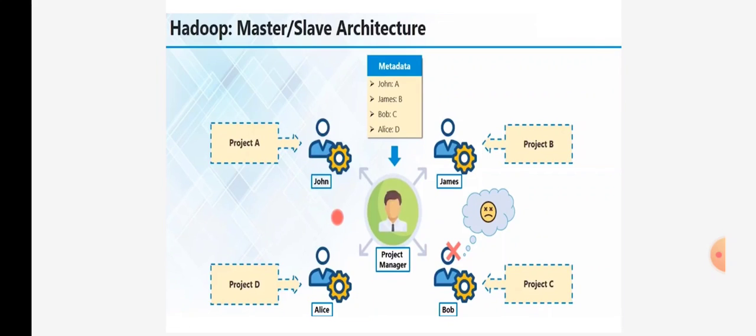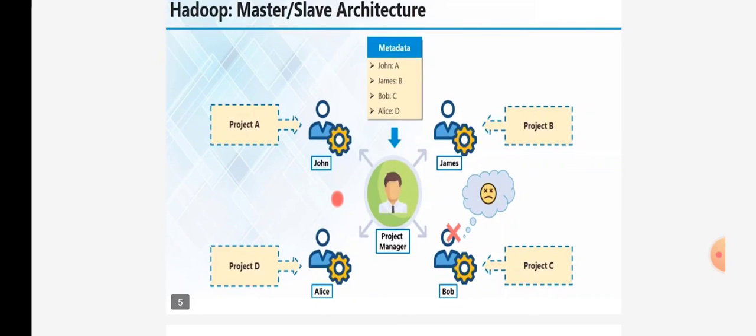For example, there is a company which has a project manager. The project manager deals with the people of the company under him. Basically, he has four persons under him: John, Alice, James, and Bob. Each person is assigned some project. For example, John is assigned project A, James is assigned project B, Bob is assigned project C, and Alice is assigned project D. All this data is stored in the metadata. In the metadata, which project has been assigned to which person is defined. So what is metadata? As you all know, it is data about the data. So all the information about the projects is stored in the metadata part.